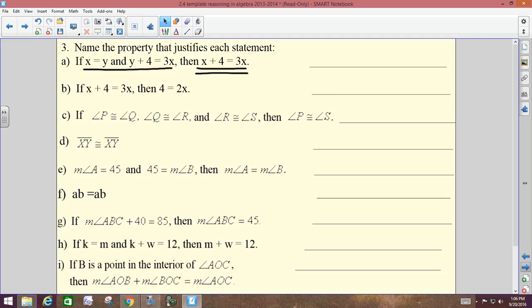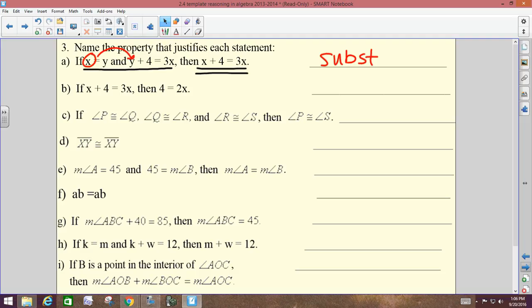You're trying to figure out what's different. How did they change the hypothesis to the conclusion? What did they use? What did they do? Any thoughts? Trinity. They plugged in the x for y. Because y is equal to x. What's that called, that plug-in property? Substitution, good. This would be your substitution property. Awesome.